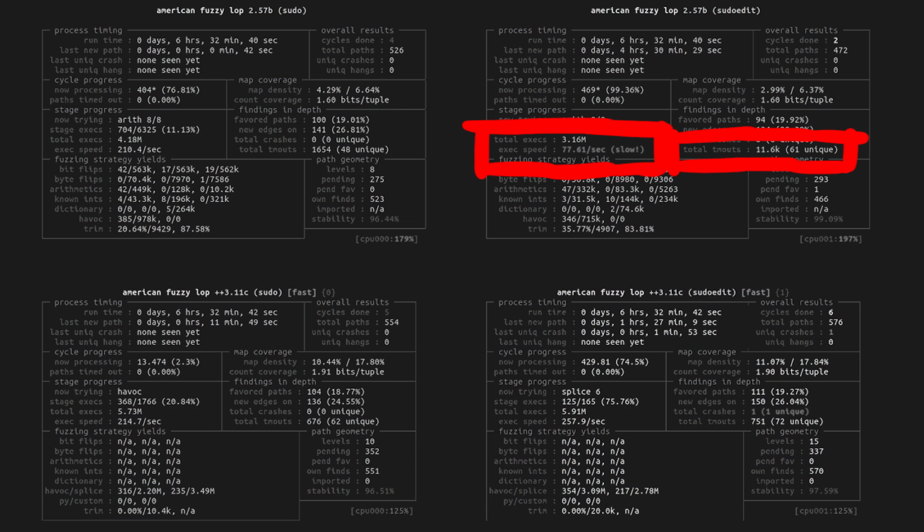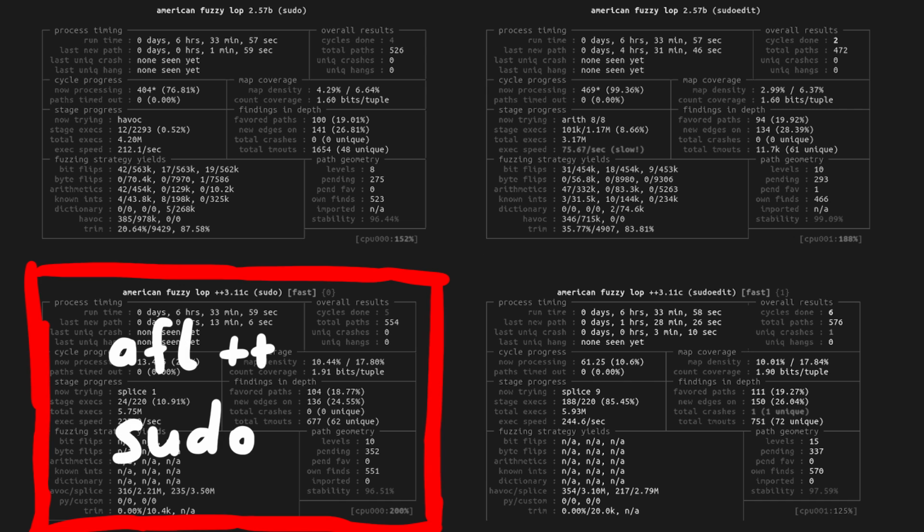While I quickly moved on from here and continued my research and investigation, I can tell you from the future that I have actually let this fuzzer run on the side for over a week or so, and eventually this fuzzer came out of its rut and got back some speed. But it's interesting how that happened. Also, the AFL++ fuzzer that only had a sudo test case and didn't know about sudoedit eventually found sudoedit.